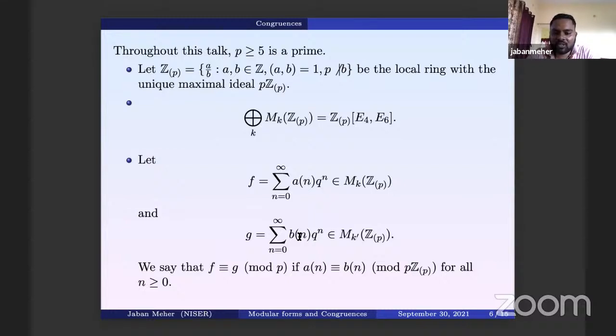But here we can generalize, because Z is inside Zp, so we are studying congruences for a more general class, not only for integers.